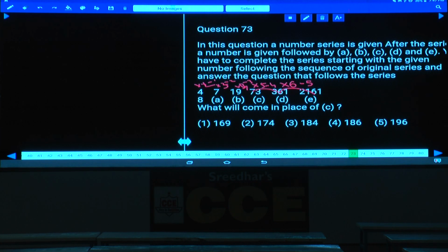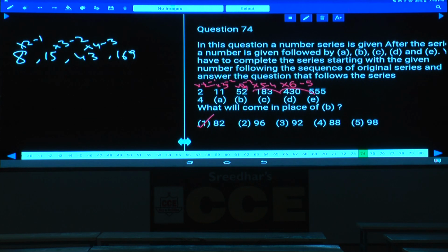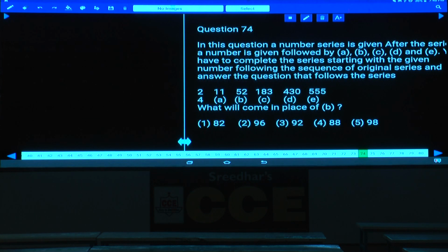And similarly 8. Now tell me what is the logic here. 8 into 2, 16 minus 1, 15. Next one 15 into 3, 45. 45 minus 2, 43. And 43 into how much? 4. 43 into 4 is how much? 86, 172. 172 minus 3, 169. 169, choice 1 is the answer. Question number 73, choice 1. Then question number 74, again starting with 2, ending with 555.